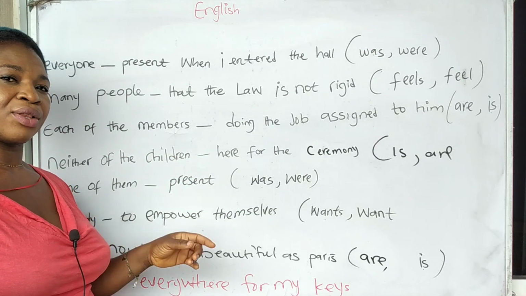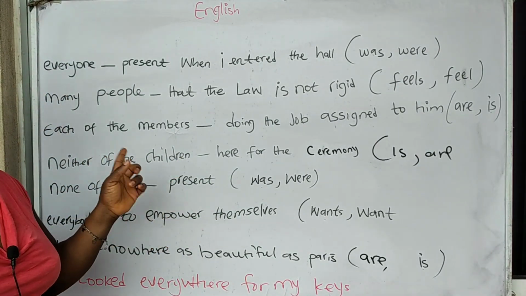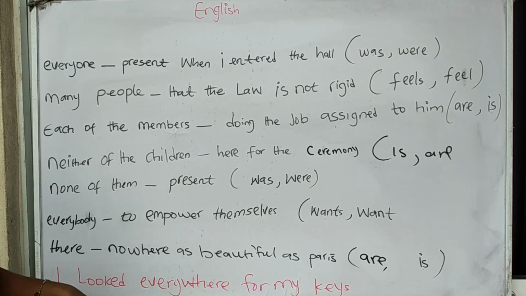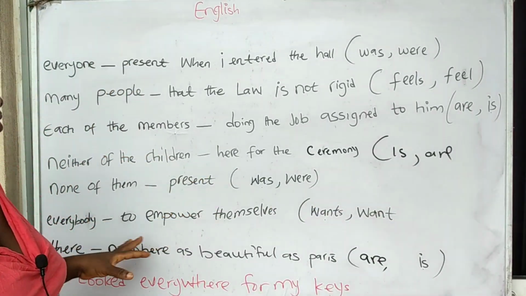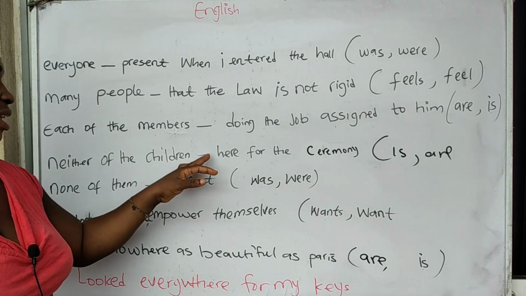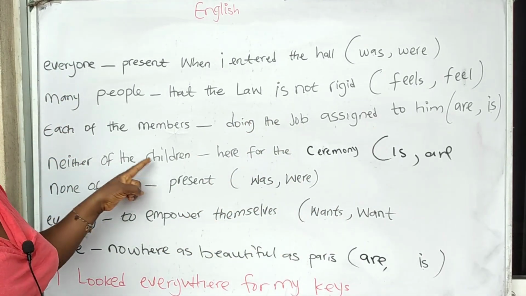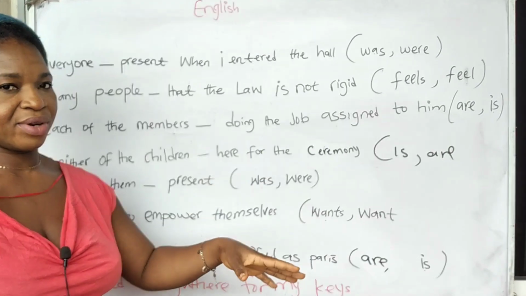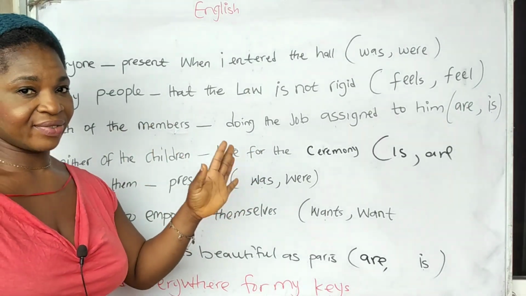A did not come, B did not come, likewise C did not come. That is what neither of them means. So because it's singular, we are using is. Neither of the children is here for the ceremony. Now let's try are. Neither of the children are here for the ceremony. So is is perfect. It sounds more correct for the sentence.